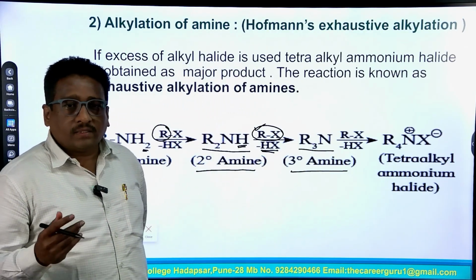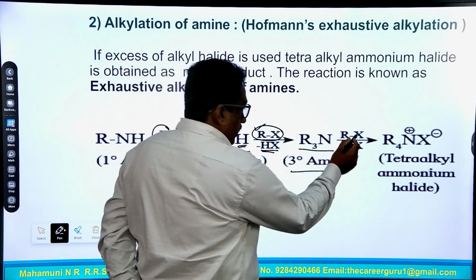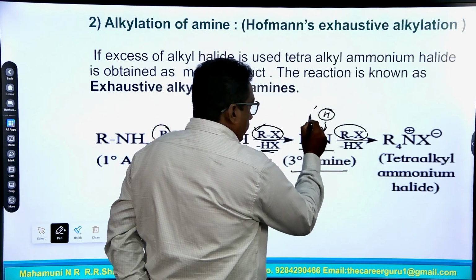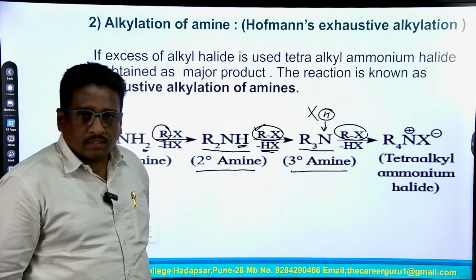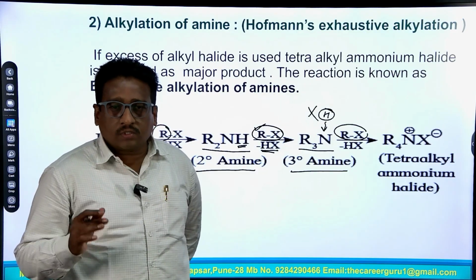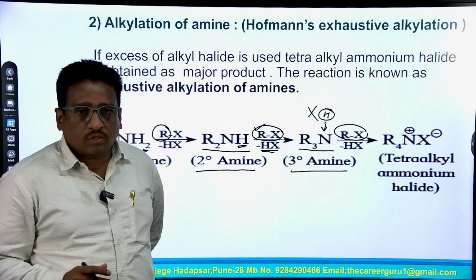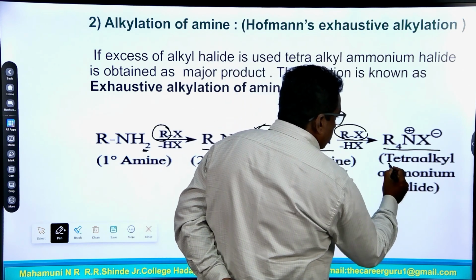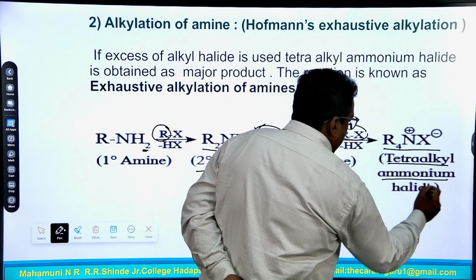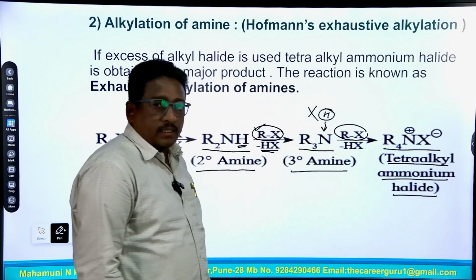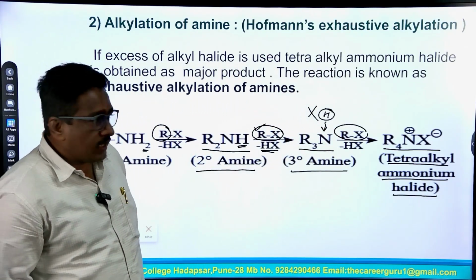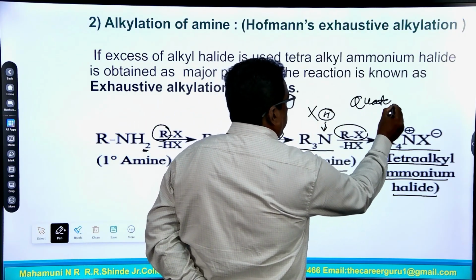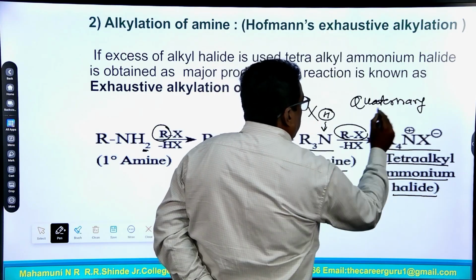But this tertiary amine reacts with another molecule of RX. It does not have any replaceable hydrogen atom on the nitrogen atom, hence it forms the salt R4N plus X minus, and this salt is called tetraalkyl ammonium halide. This tetraalkyl ammonium halide is also called a quaternary ammonium salt.